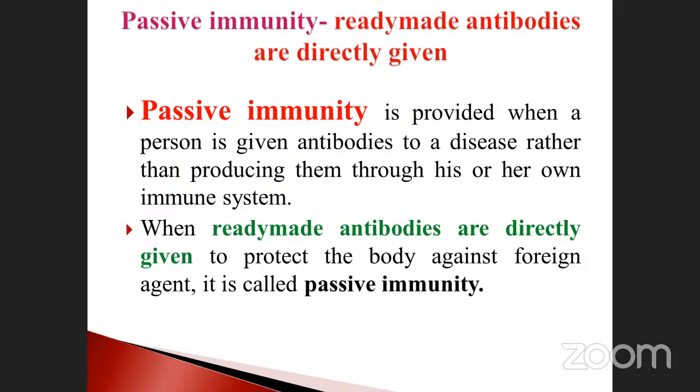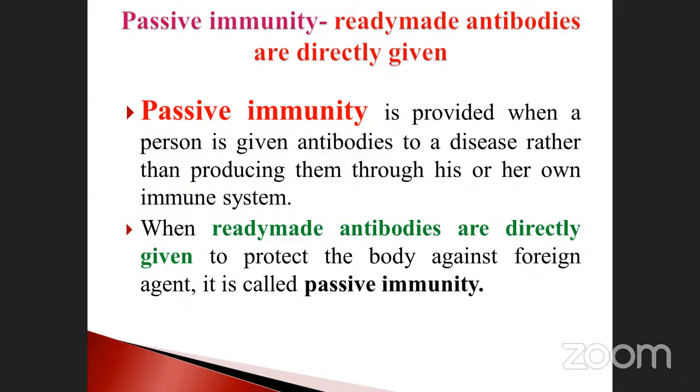Passive immunity is directly involved in fighting against diseases, particularly foreign particles and foreign agents, whether microorganisms such as virus, bacteria and protozoa, whatever it may be. Such a type is called passive immunity. Once again, repeating for you: here you must note down passive immunity, ready-made antibodies. We are giving them directly. What will be the action here?